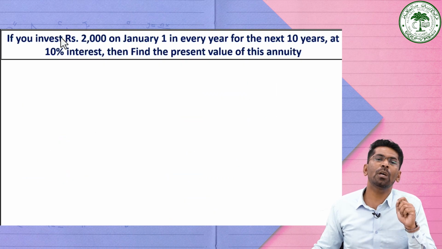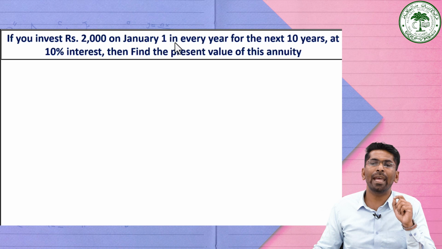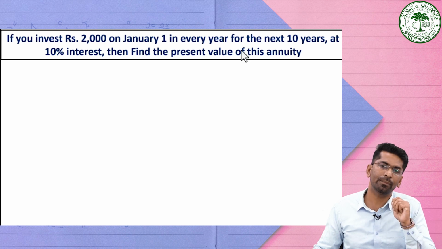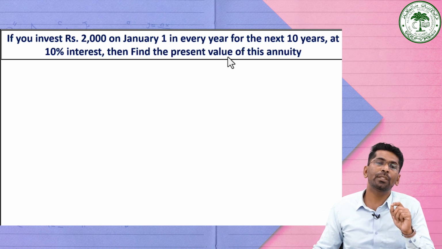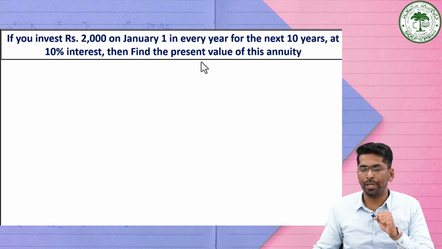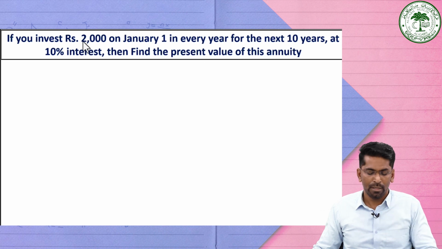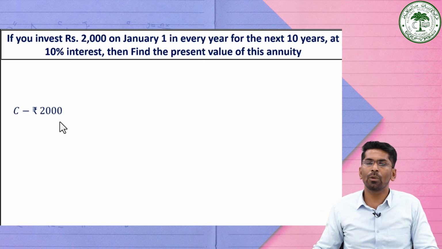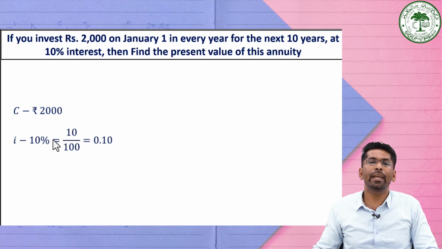Now consider the last example. If you invest 2000 rupees on January 1st every year for the next 10 years at the rate of interest of 10%, we want to find out here the present value of this particular annuity. So here C is equal to 2000 rupees for the next 10 years at the rate of interest of 10%. So 10% is the rate of interest, so it is equal to 0.1, and n is equal to 10 years.